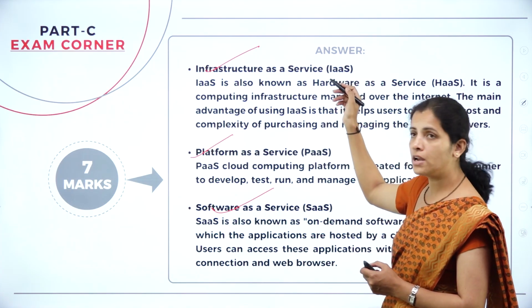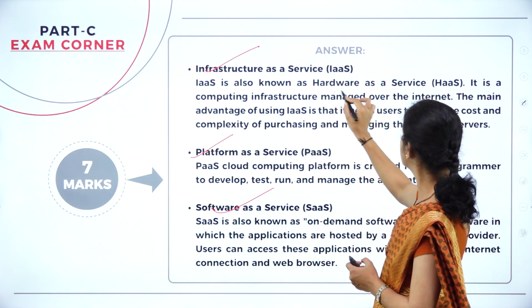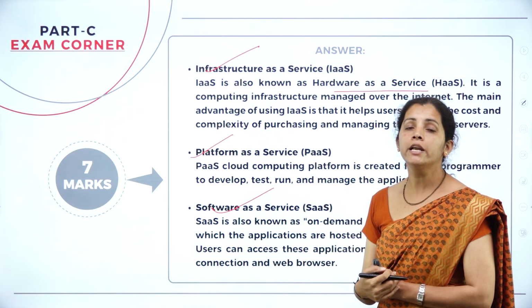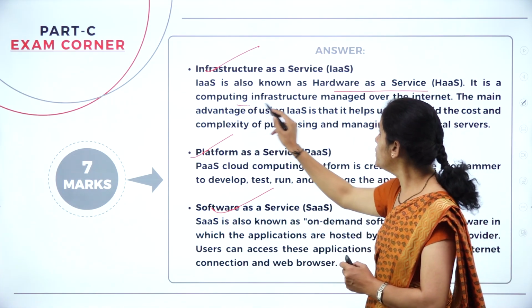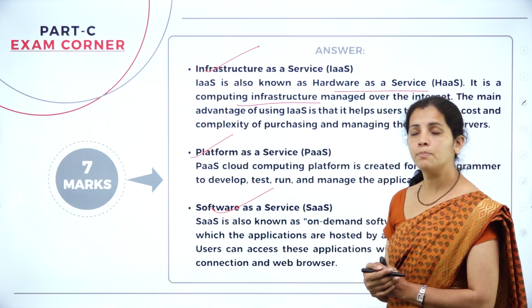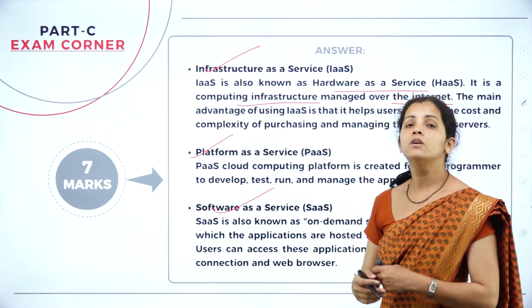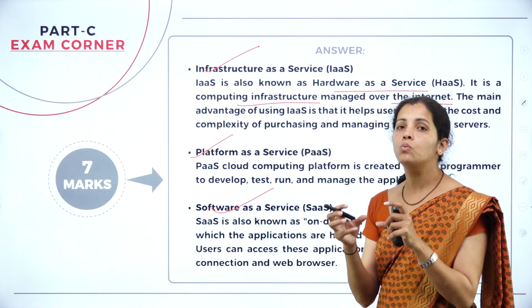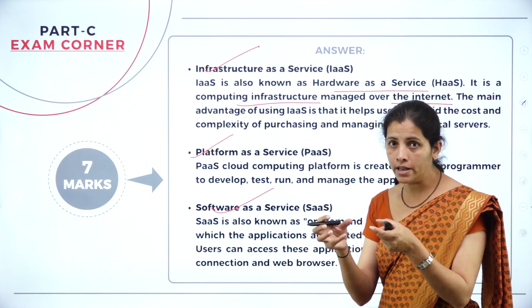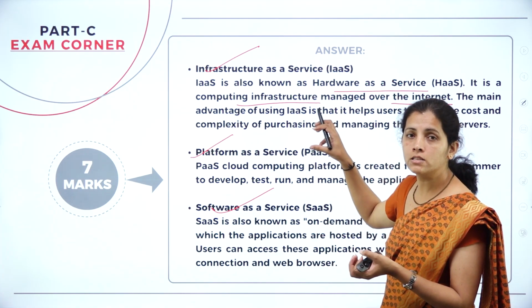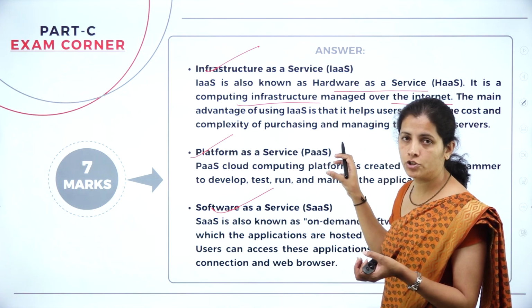So what is infrastructure? The infrastructure is known as hardware as a service. It provides computing infrastructure that is managed over the internet. So if any user wants hardware infrastructure, then the cloud provides the hardware infrastructure.